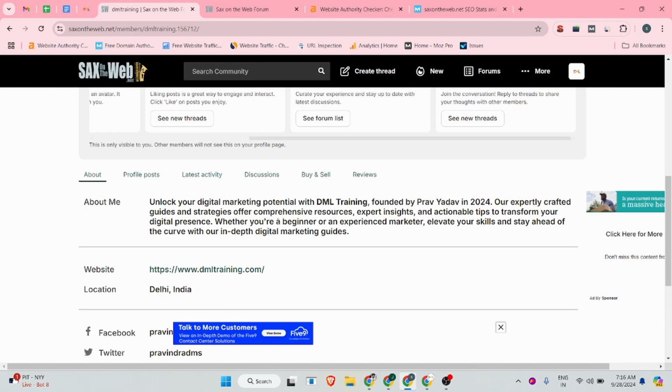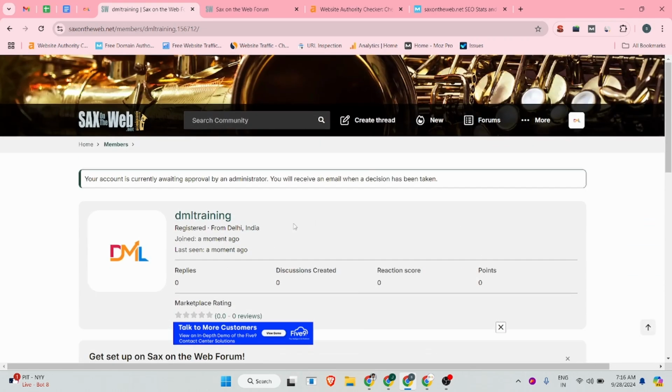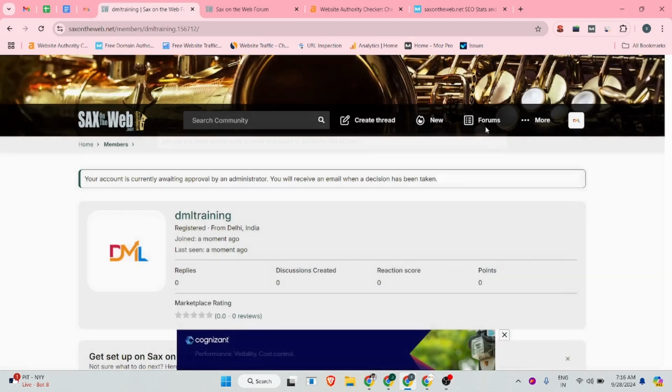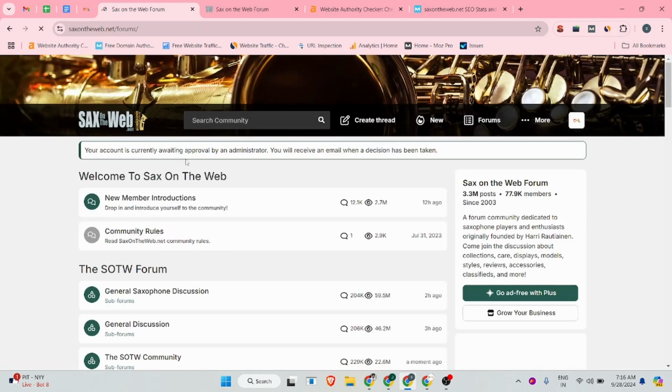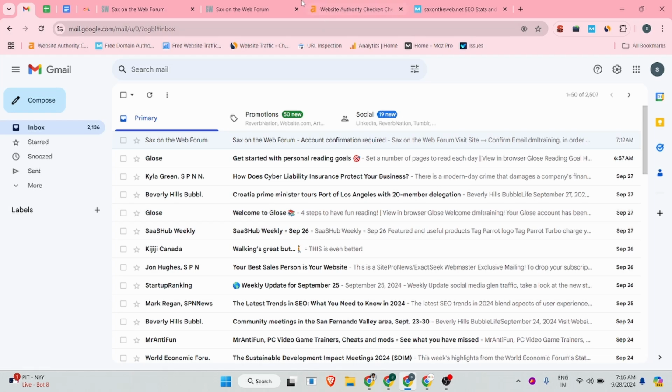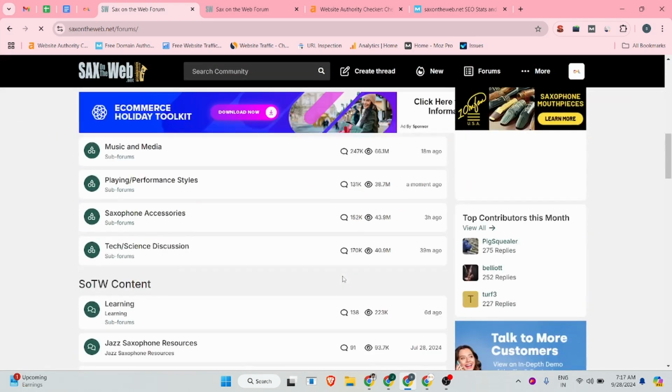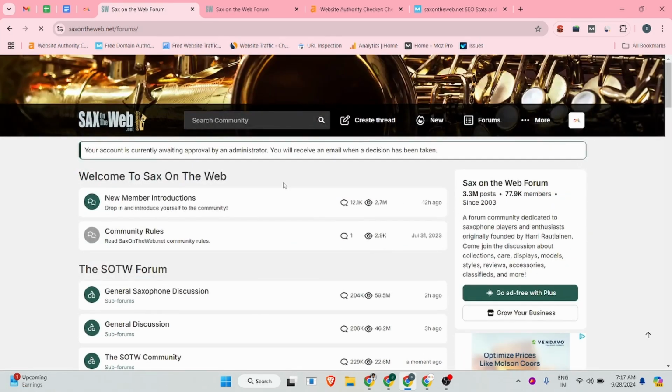Whenever you are creating a backlink, make sure you provide correct information and details about your company. After that, there are two to three options to create your threads on this site, and also a forum on this site. So whenever your account is approved, you are able to create those backlinks. Okay, so there is a forum and thread option, which you can use in the upcoming days, once your account is approved. Okay, so this is the process for backlinking on this site.